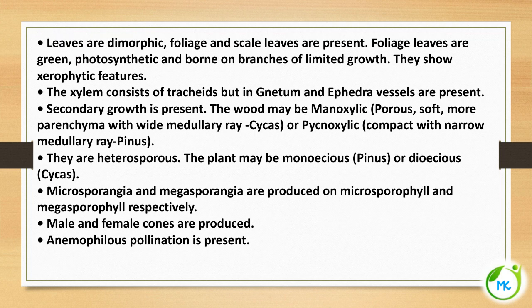The leaves are dimorphic, two different morphological forms of leaves. One is foliage leaves and the other is scale leaves. Foliage leaves are green and photosynthetic, and they are borne on branches of limited growth. They show xerophytic features; xerophytic means plants growing under dry habitat. The xylem consists of tracheids, but in Gnetum and Ephedra, vessels are present. Secondary growth is present in gymnosperms.